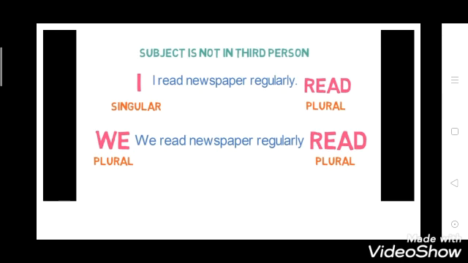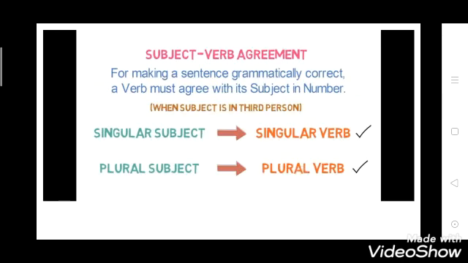Here we is plural and the verb is plural, so here the subject is not in the third person. And here we are talking about when the subject is in the third position. Only when the subject is in the third person will this rule apply.